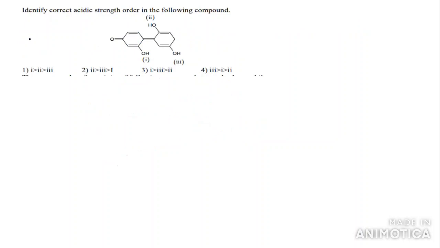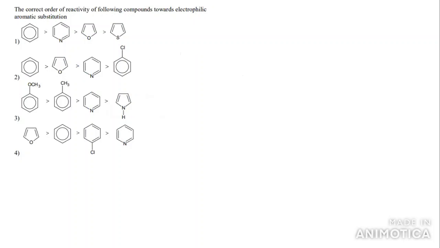Go for the next question. Identify the strength of the following compounds. The same question can repeat, I think, in JEE test 2. Here mainly we can identify the resonance stabilization of the anion. We have to take OH minus. So this is the third hydrogen, this is the first hydrogen, second hydrogen. You will get the option. We already discussed the same question in the previous exams.